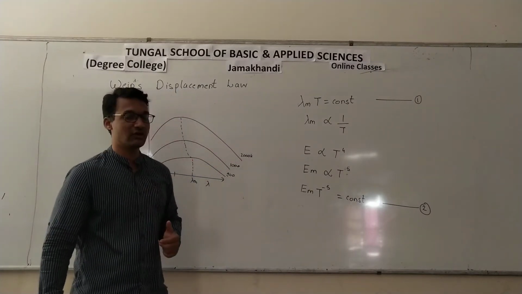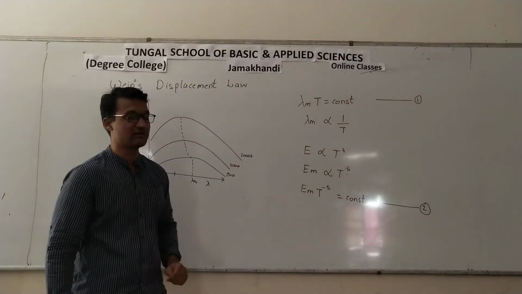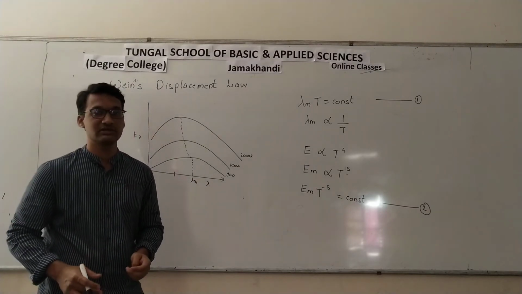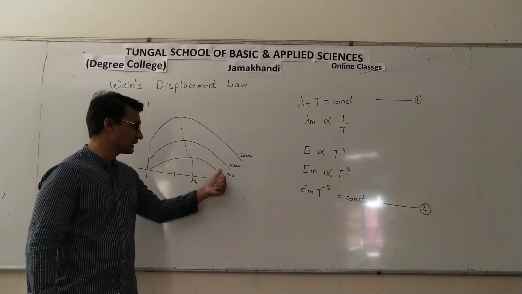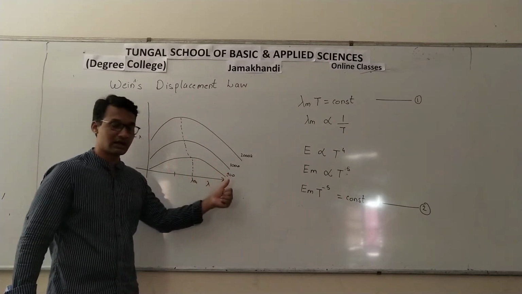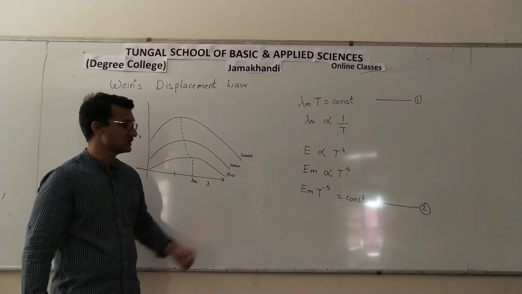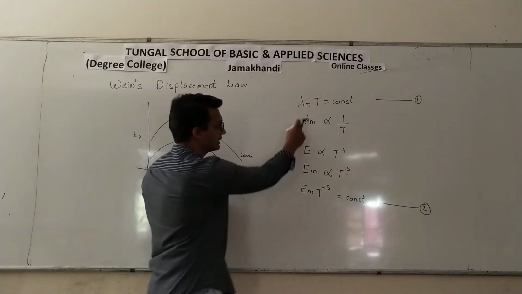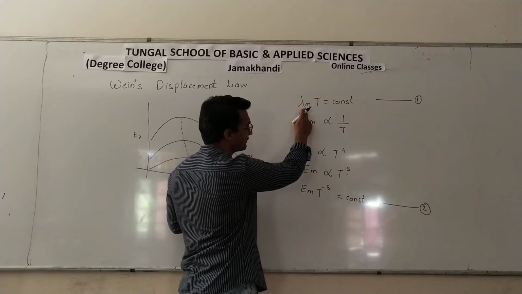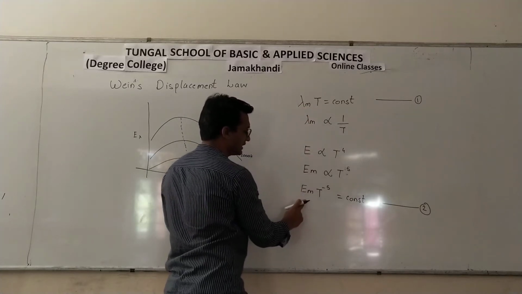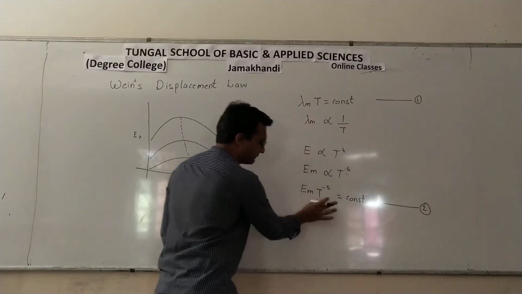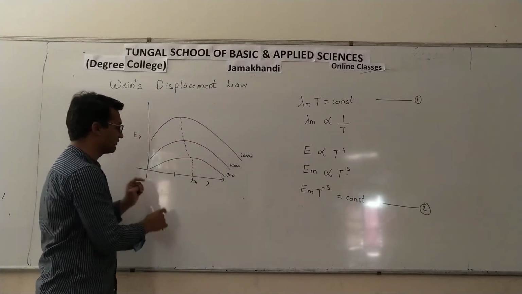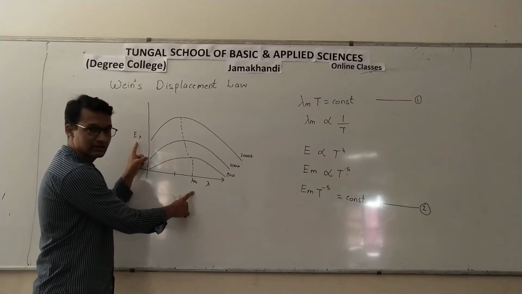Now what we did was we combined equation 1 and equation 2. Why was he trying to combine these equations? Because he was trying to get an equation for this graph. Now see how he combines. Here there is a relation between wavelength and temperature. Here the relation is between energy and temperature. What do we want? In order to explain this graph, we want a relation between energy and wavelength.